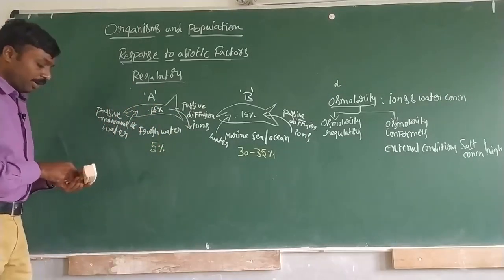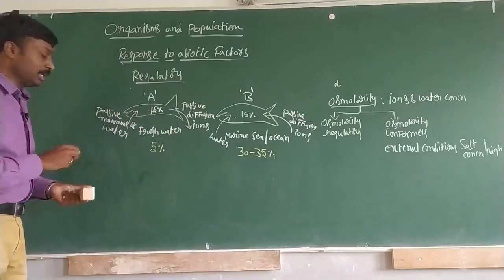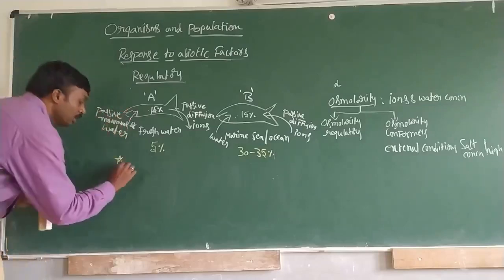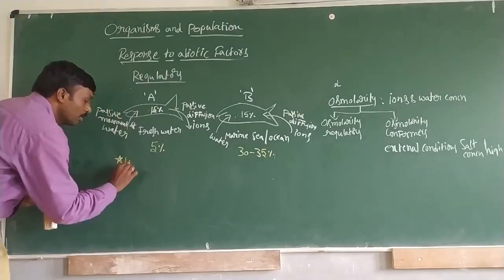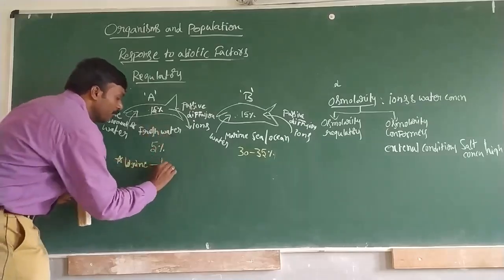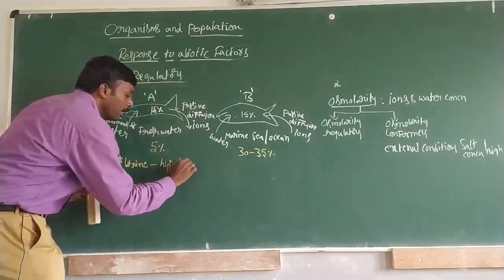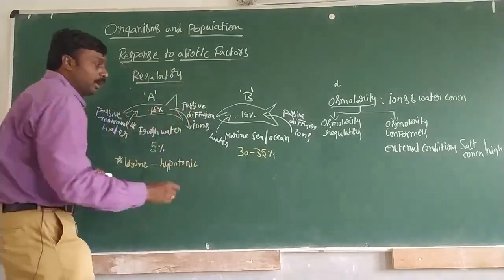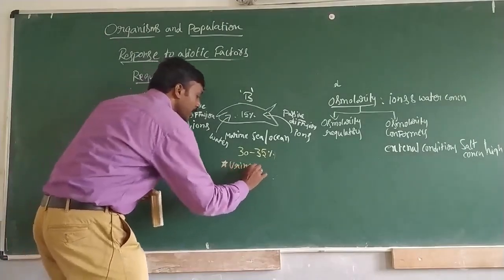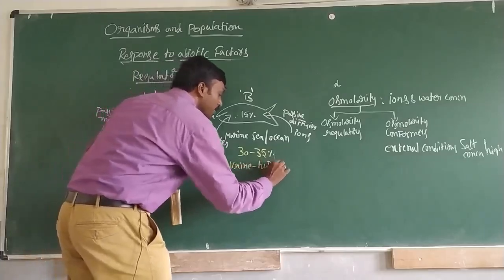So here what we need to understand exactly is, the first point, in this condition the urine will be hypotonic, and in this condition the secreted urine will be hypertonic.